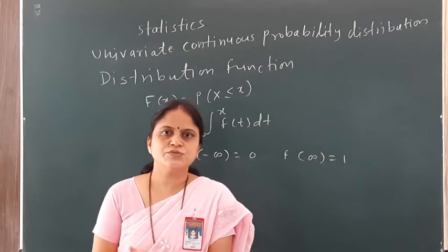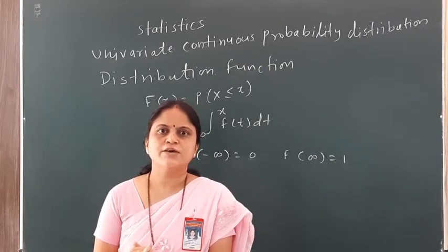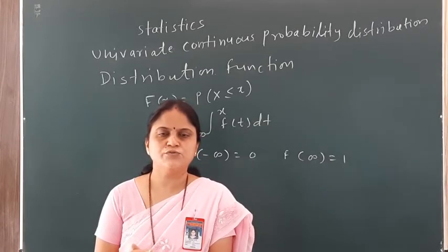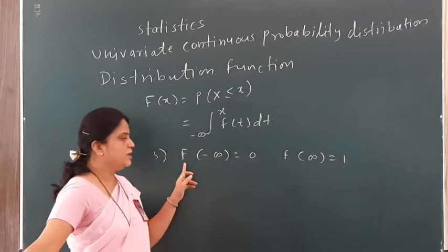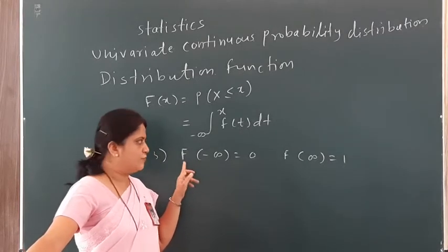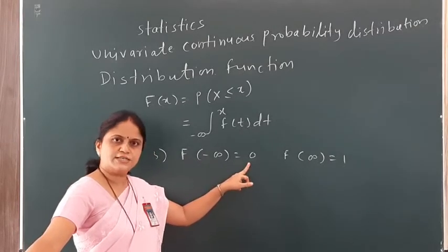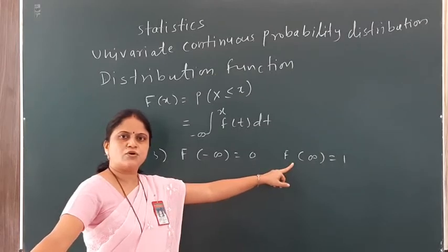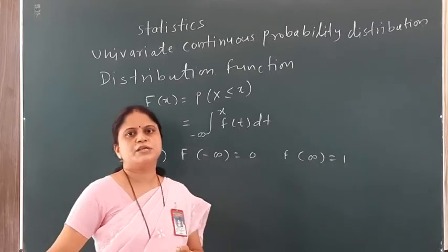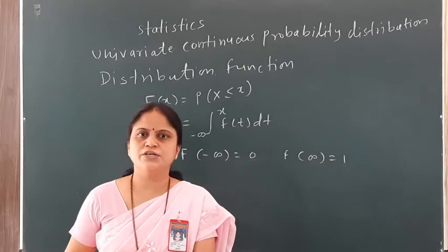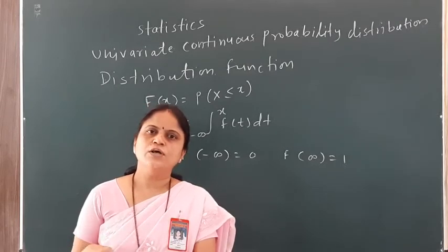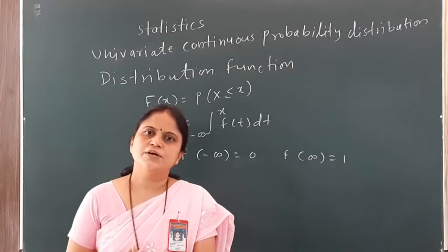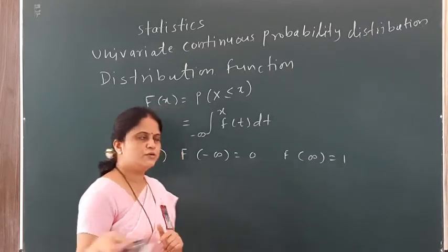The first property which we saw is F(x) is a non-decreasing function. Second, F(x) is a non-negative function. The third is F of minus infinity is always 0 and F of infinity is always 1. And the last property is if F(x) is continuous, then the random variable X is also continuous. Now let us see some examples related to distribution function.